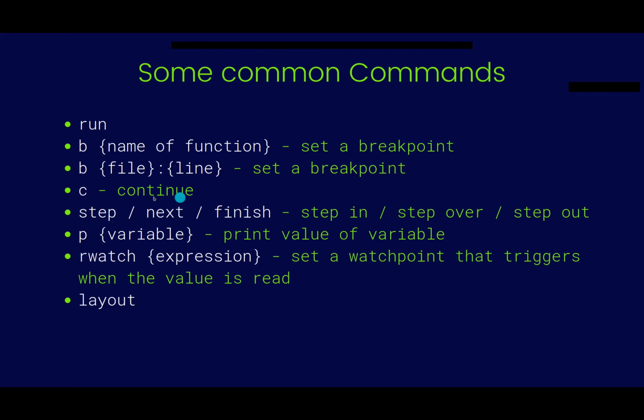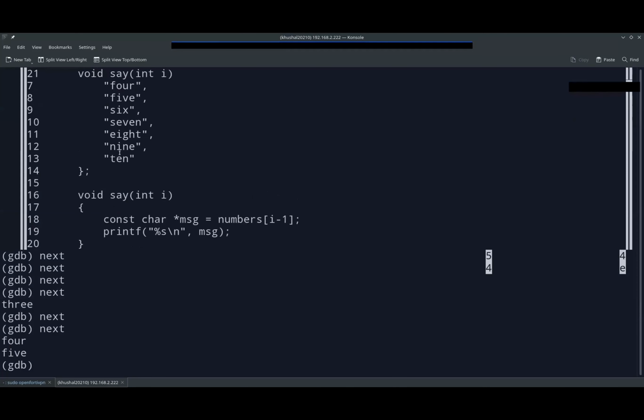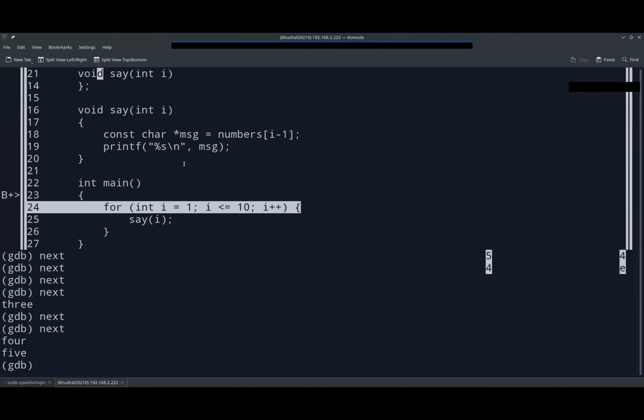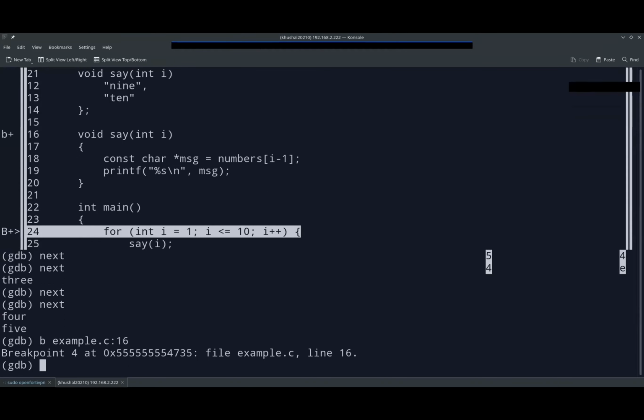And c is continue. So we have to set up a breakpoint, right? Our program will stop execution at the breakpoint, and if we want to continue the execution, we can do c, and it will continue execution till the next breakpoint. So if we have a breakpoint at, let's say, line number 15, b example.c, line number 16. Right now we have two breakpoints, right? There's a for loop.